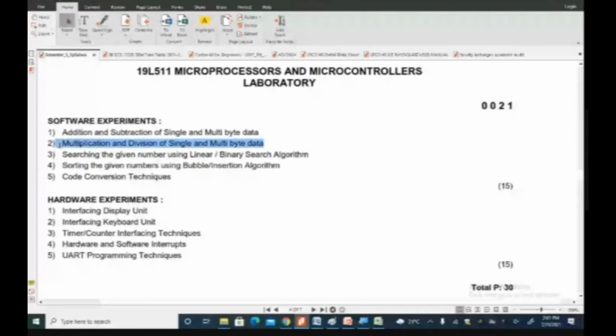And searching for the given number using a search algorithm. Searching is what? A comparing operation, right? So searching means comparing. I'm comparing 22 with 22, for example. Whenever 22 is available in the memory, then we can say the searched number is there in the corresponding memory location. So there is a comparison instruction which helps us search for the given number available in the memory location.